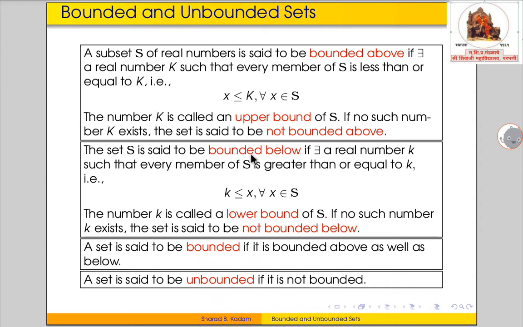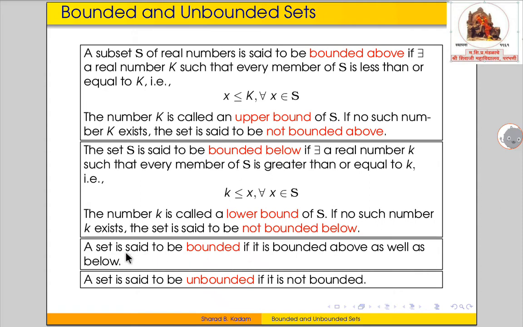Similarly, we have the definition for a bounded below set. The set S is said to be bounded below if there exists a real number K such that every member of S is greater than or equal to K. That is, K is less than or equal to x for every x in the set S. So this number K is called a lower bound of the set S, and if no such number K exists, then the set S is said to be not bounded below or unbounded below.